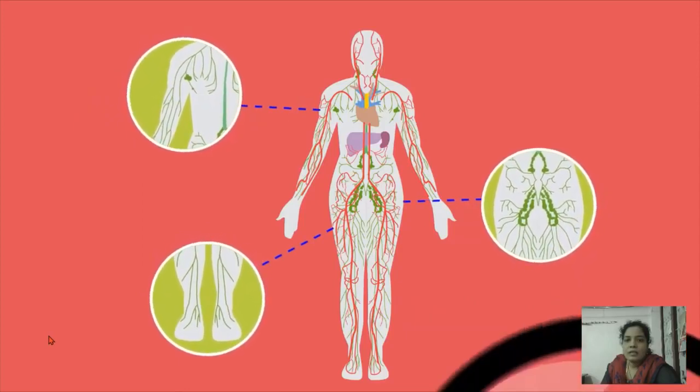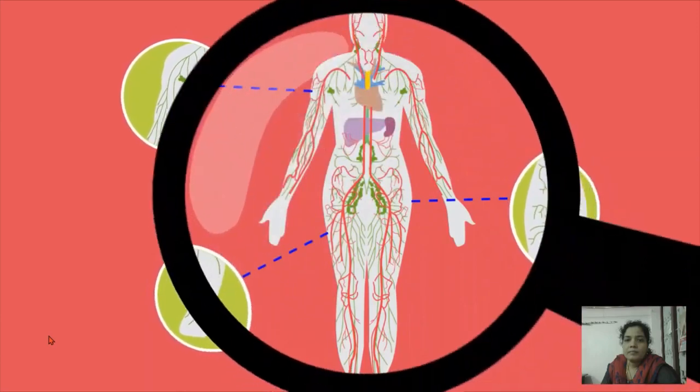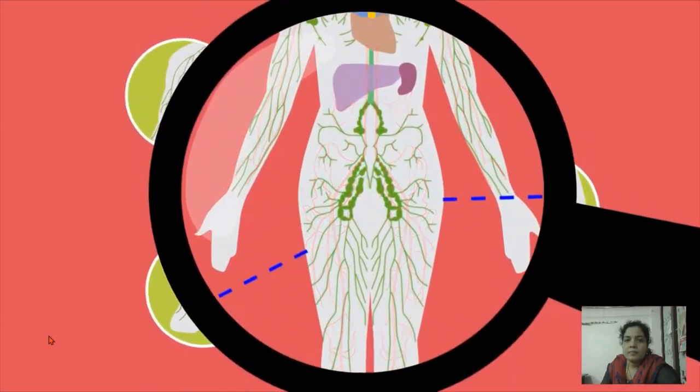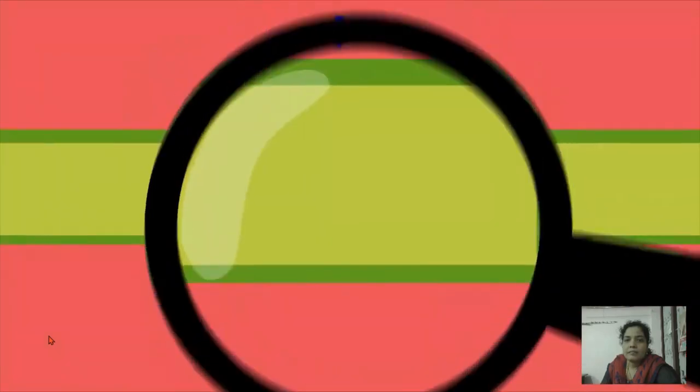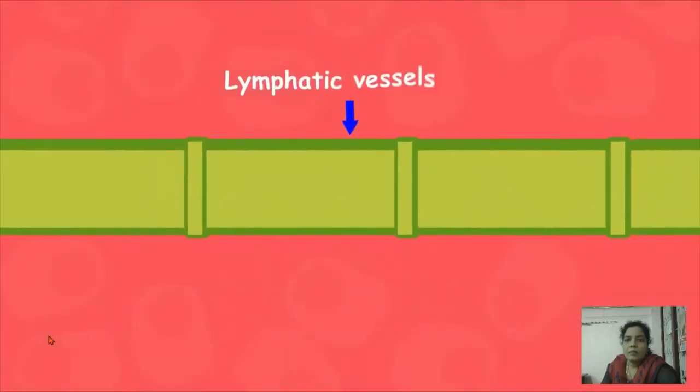Go through the picture. Here are the lymphatic vessels. What are lymphatic vessels? Already I told you: lymphatic capillaries, vessels, nodes and ducts.